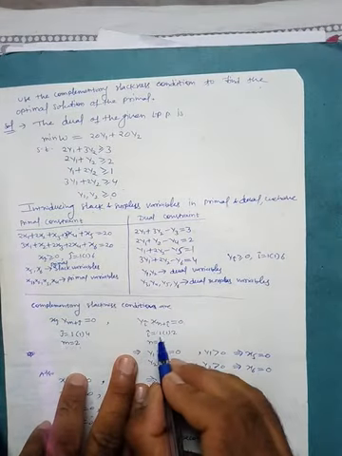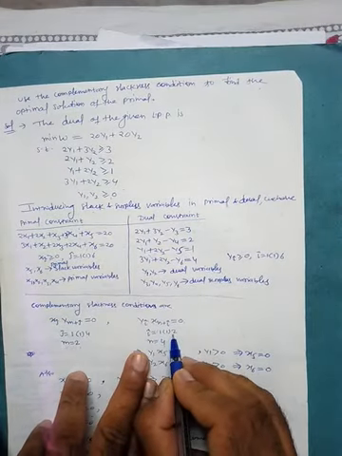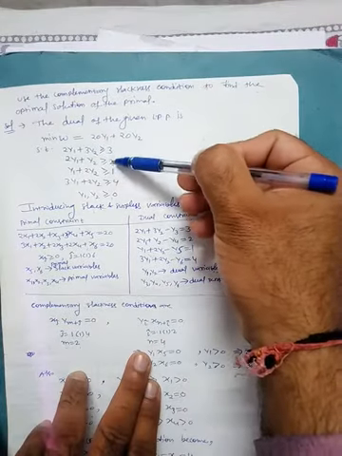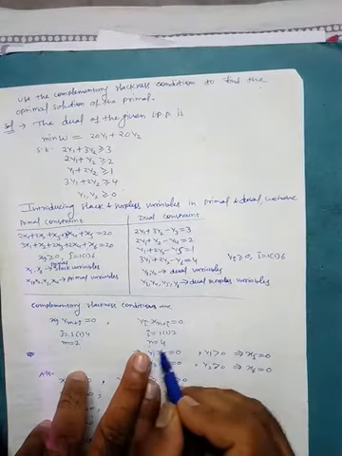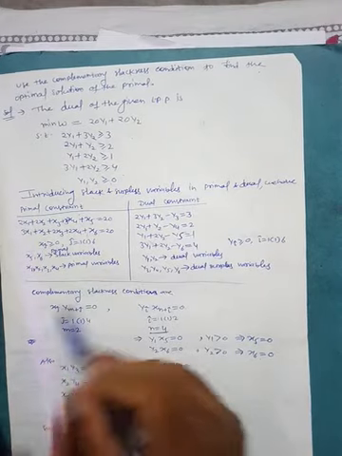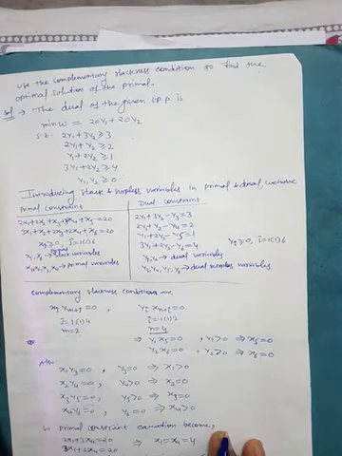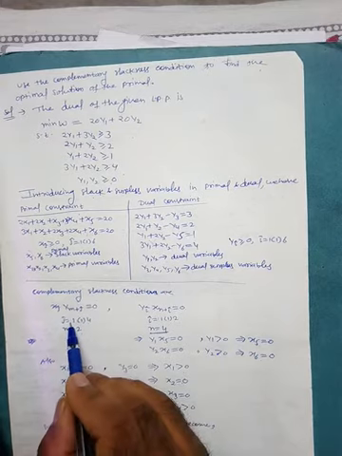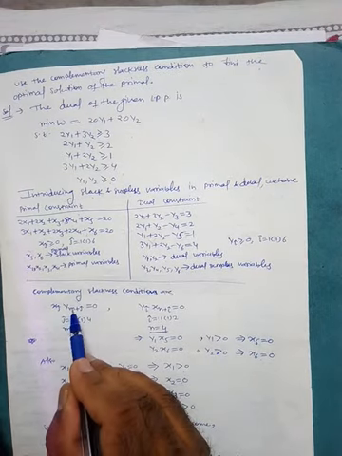That's why i varies from 1 to 2. And how many constraints are there? 1, 2, 3 and 4. So n is equal to 4. Fine. So put these values in here. So ultimately what we will get? We will get this. Put j is equal to 1 and m is equal to 2 here.